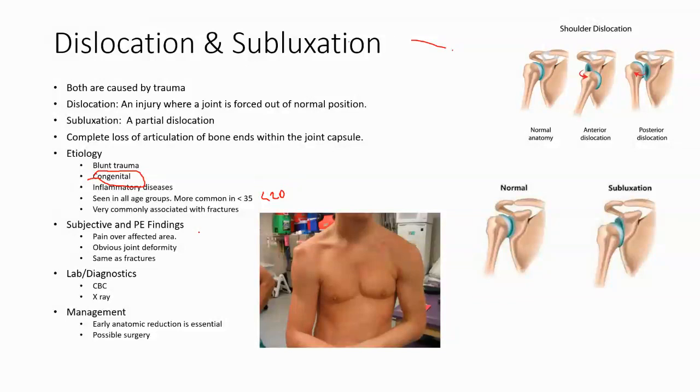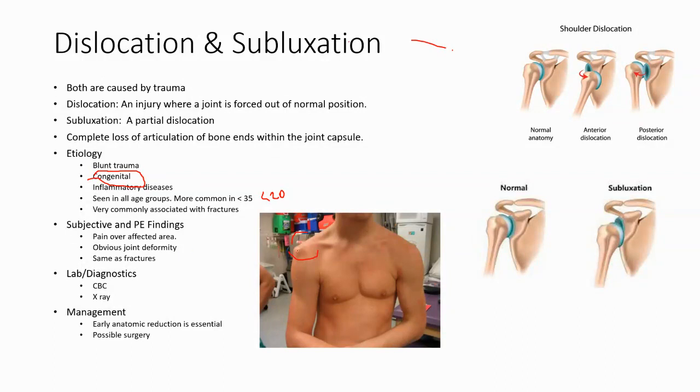Subjective and physical exam findings: pain over the affected area, obvious joint deformity like this guy right here, and symptoms are very similar to fractures like pain and swelling and immobility and tenderness, just the same things.